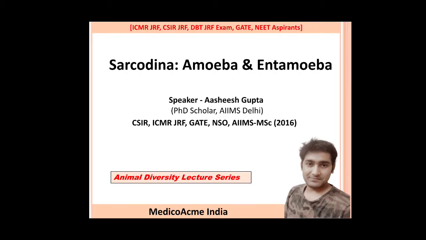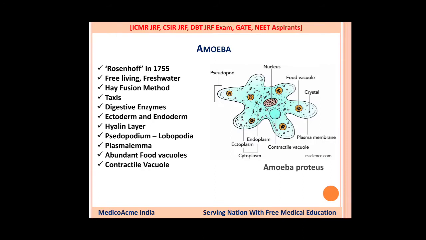So let's start. First of all, amoeba is very common, and it is found in fresh water and is free living. It means that it is found in fresh water, in ponds and rivers. And what does free living mean? Free living means it is not dependent on any other organism, like being parasitic in nature or any kind of host.